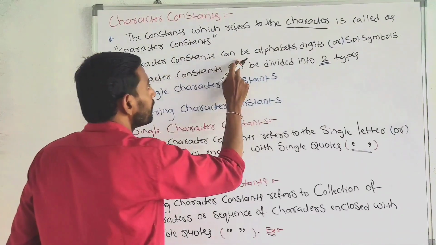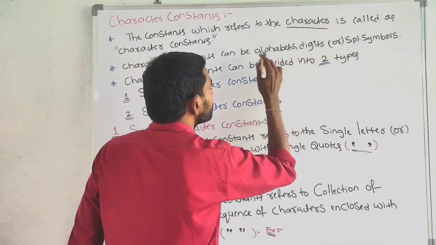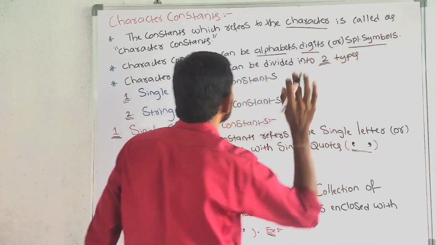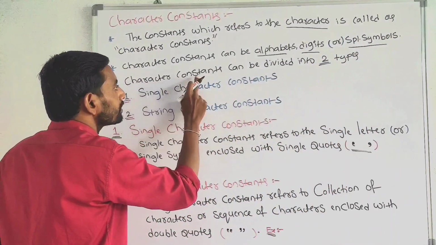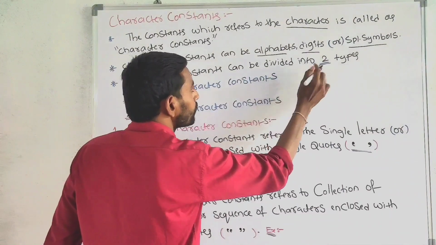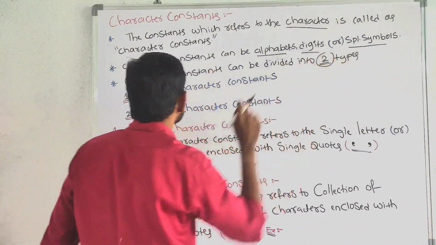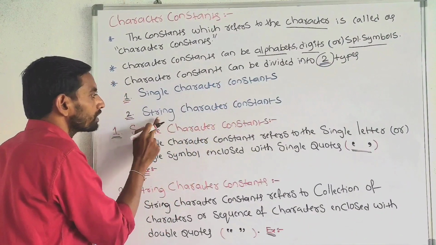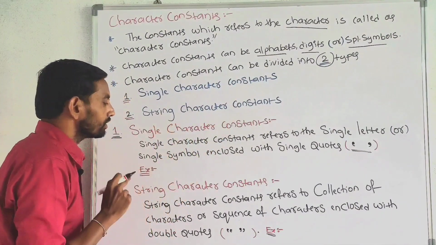Character constants can be alphabets, digits, or special symbols. Character constants can be divided into two types. Number one, single character constants. Number two, string character constants.